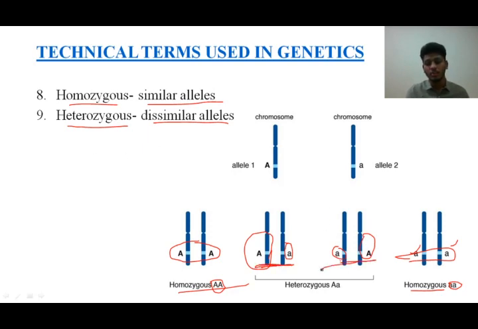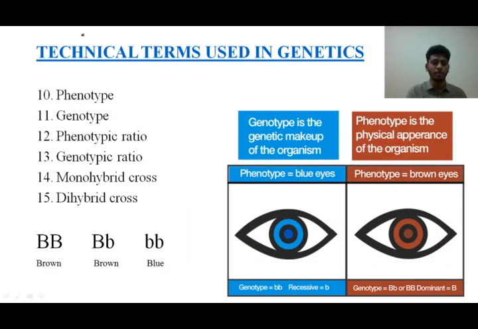So this and this both are dissimilar, isn't it? Whereas these two are capitals and these two are small letters. Now here we have capital A small a, and then here is small a capital A. Both are quite the same, and for our convenience we always write capital A in the front. Any allele which is dominant, we write it first. So capital A and small a is heterozygous since it has two different alleles. The dissimilar alleles we call heterozygous, and the similar alleles we call homozygous. The next terminology we go for is phenotype.